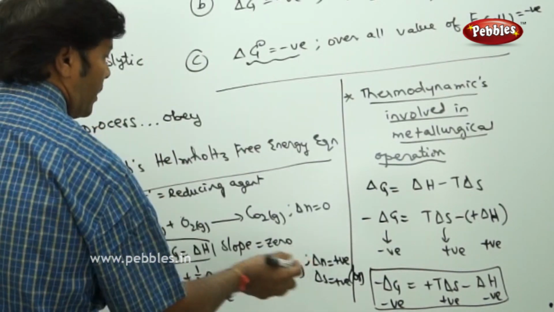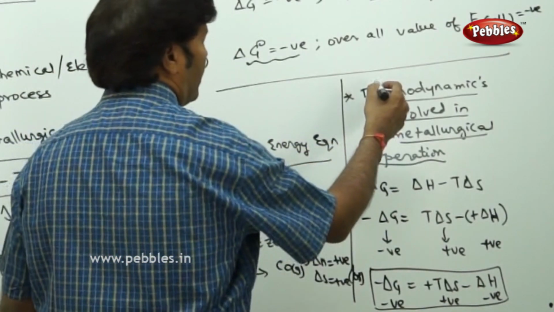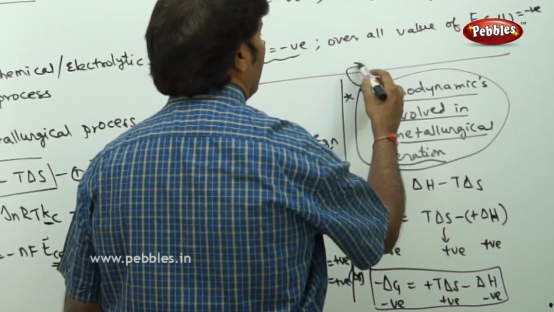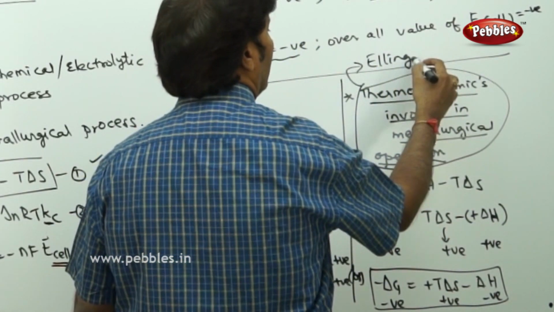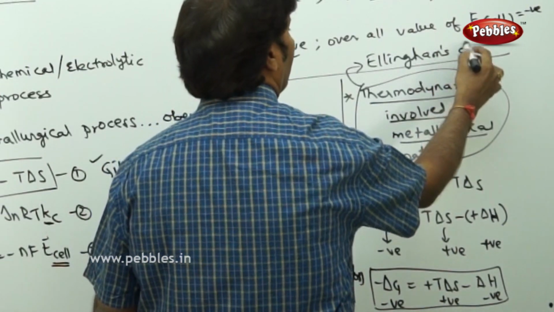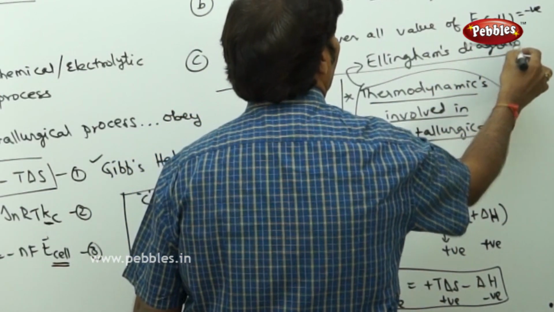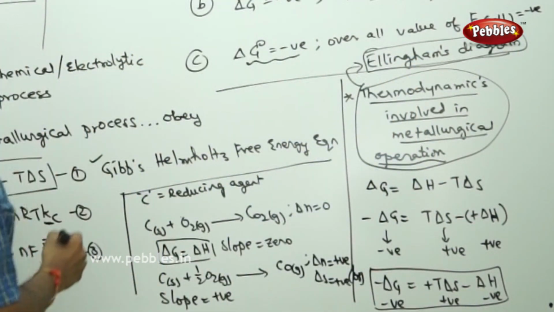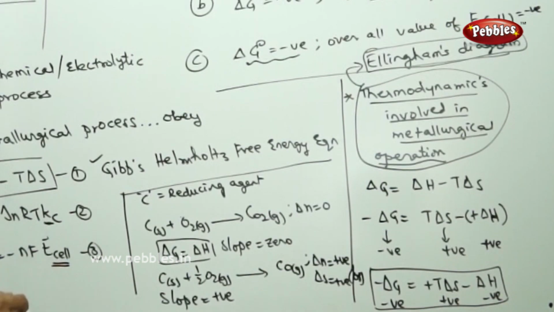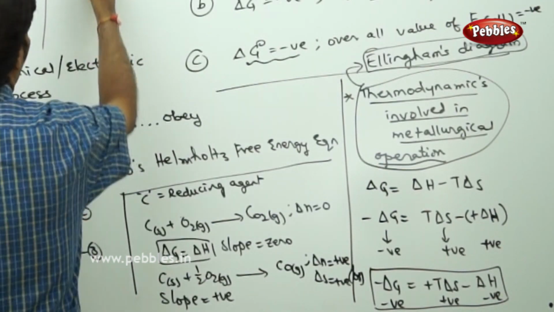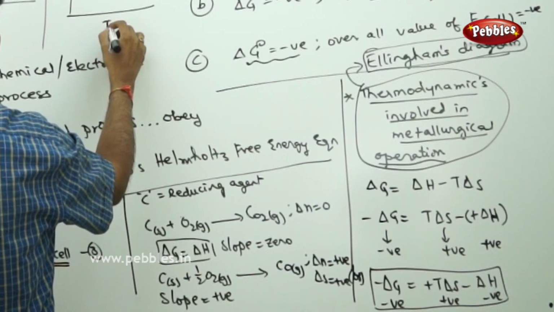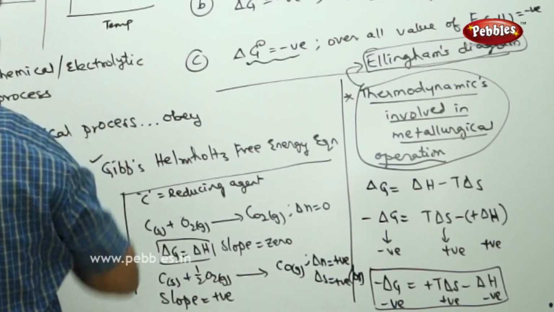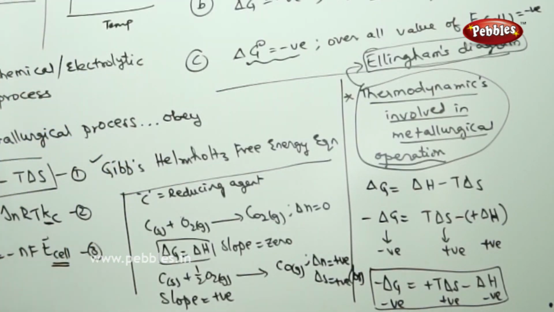So in other words, what I mean to say is that the thermodynamics involved in the metallurgical operation is given by the Ellingham diagram. This Ellingham diagram is nothing but the graph plotted between the temperature, for various metal oxides, and the ΔG° of the various metallurgical operations.